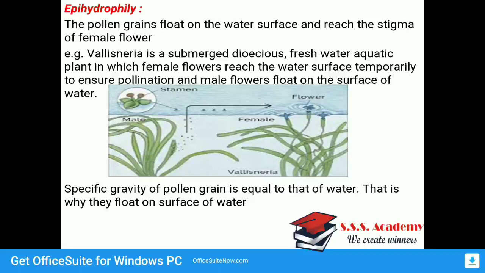Okay, and pollination takes place. For that, the specific gravity of the pollen grain must be equal to water so that it can float over the water surface and reach the stigma of the flower. This is called epihydrophily. I think both cases must be clear to you: one is called hypohydrophily and the second is called epihydrophily.